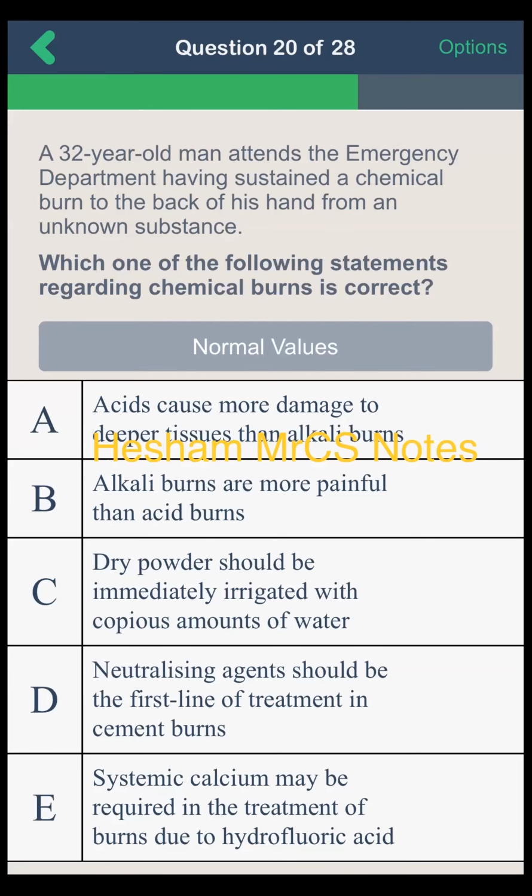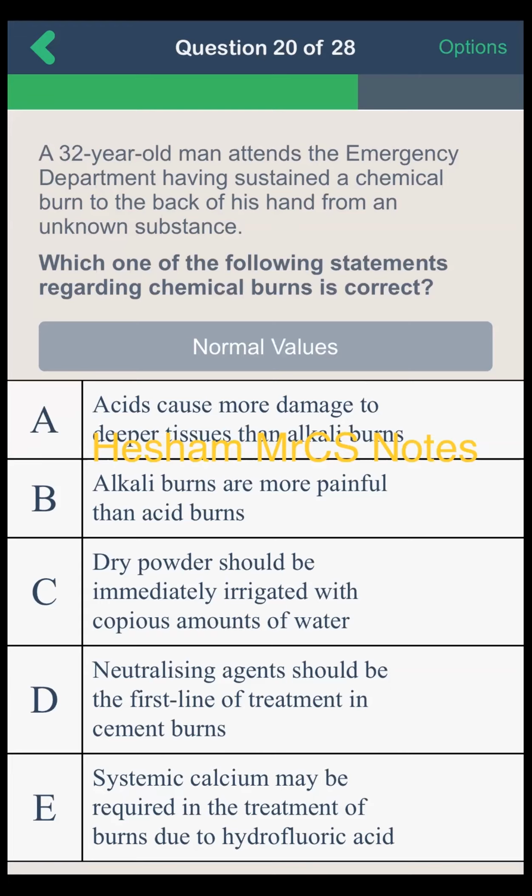Okay, and this is an important question. Yes, sir. A 32-year-old man attends the emergency department having sustained a chemical burn to the back of his hand from an unknown substance. Which one of the following statements regarding chemical burns is correct? Acid causes more damage to the deeper tissue than the alkali burn. Alkali burns are more painful than acid burns. Dry powder should be immediately irrigated with copious amounts of water. Neutralizing agents should be the first line of treatment in cement burn. Systemic calcium may be required in the treatment of burn due to hydrofluoric acid.